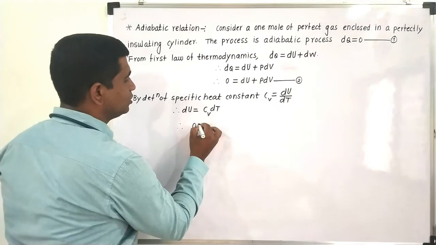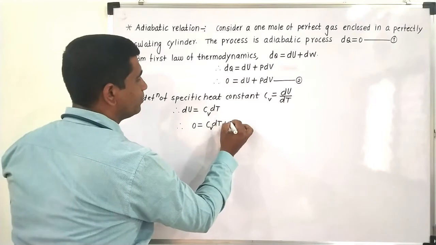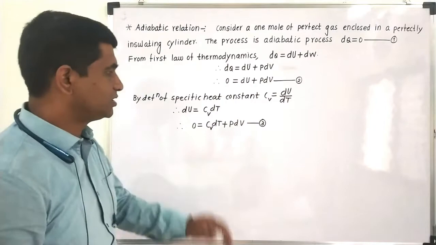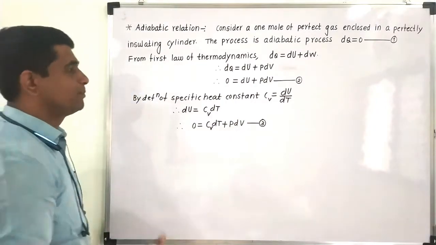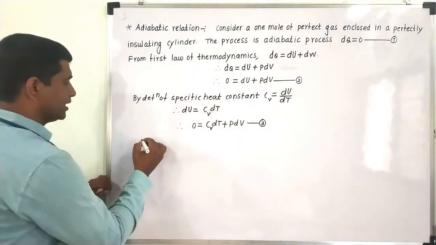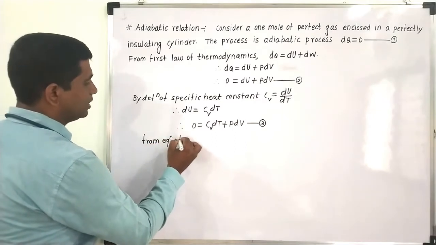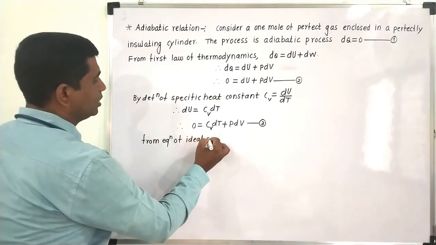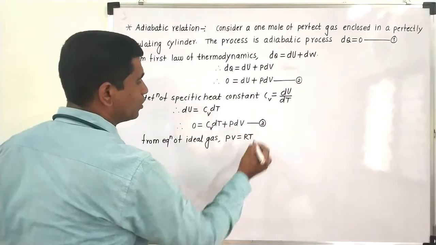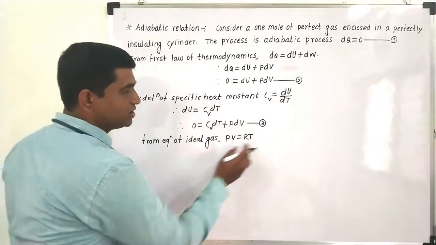So what we will get, 0 is equal to the value of dU, which is Cv into dT, plus P into dV. Let us call this equation number 3. Now, as it is a perfect gas, we know the relation between the pressure and volume for an ideal gas from the equation of ideal gas. We can write PV is equal to RT, that is pressure into volume is nothing but the molar gas constant into temperature. So if I differentiate this equation,